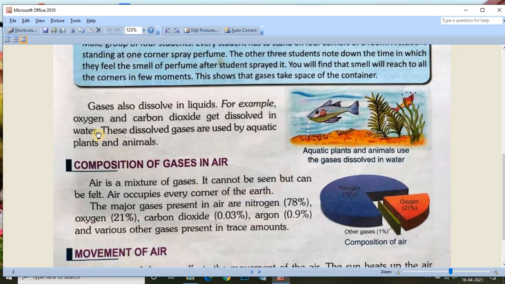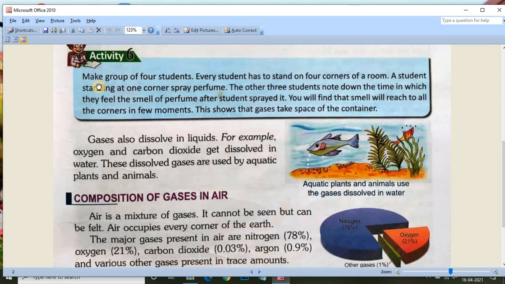Now see this activity. Make groups of 4 students. Every student has to stand at the 4 corners of a room. A student standing at one corner sprays perfume. The other 3 students note down the time in which they feel the smell of perfume. After the student sprays it, you will find that the smell reaches all the corners in a few moments. This shows that gases take the space of the container.